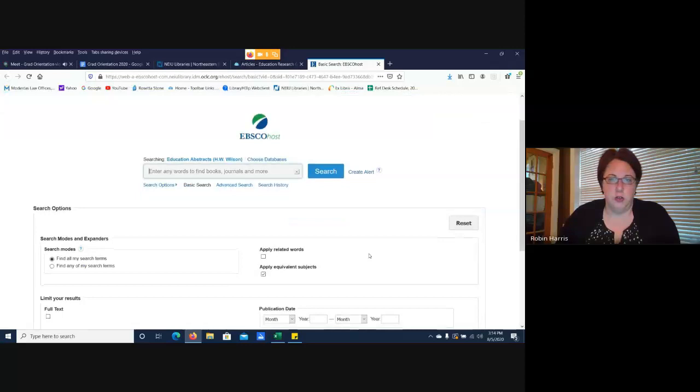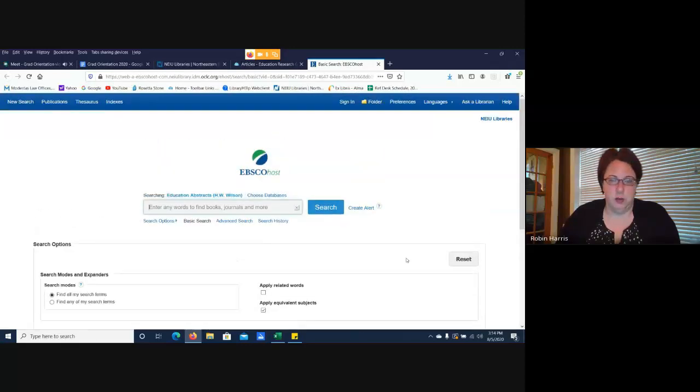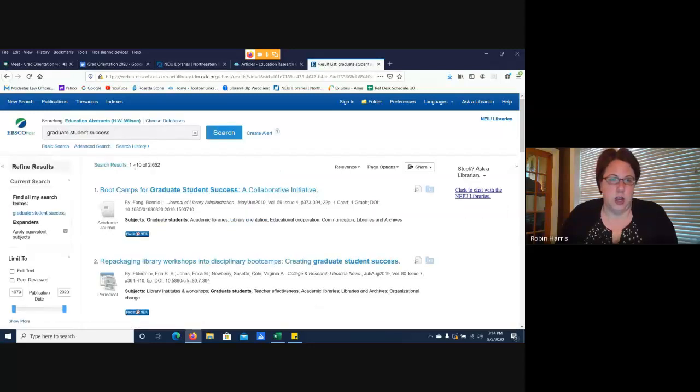And once you learn how to use one database, even though some of them might look a little different, there's pretty good chances if you learn how to use one, you're going to know how to use the rest of them. So today we're going to do a research on, let's look for graduate student success, right? That's what we're all interested in today. So we're going to do a search on graduate student success. And as you can see, I came up with over 2,600 articles for graduate student success.